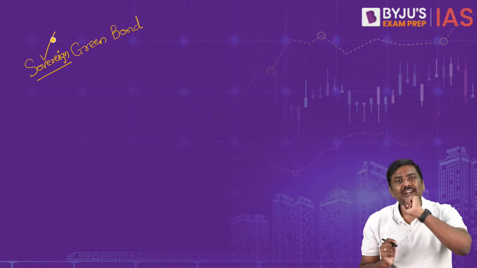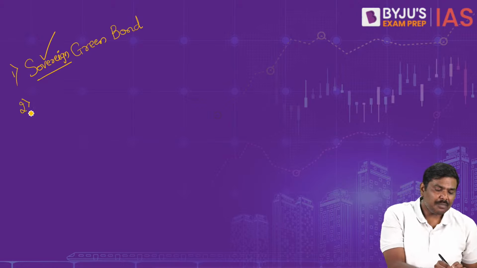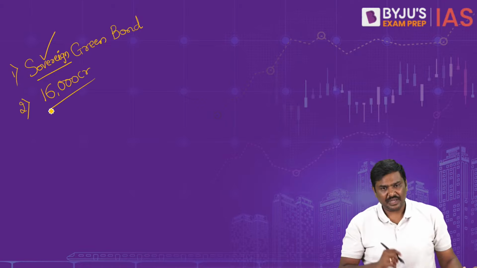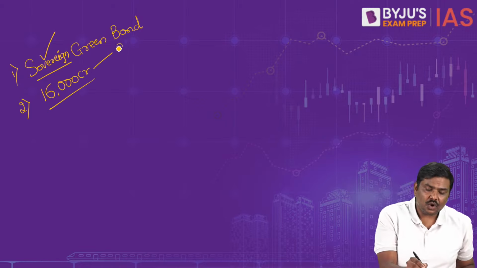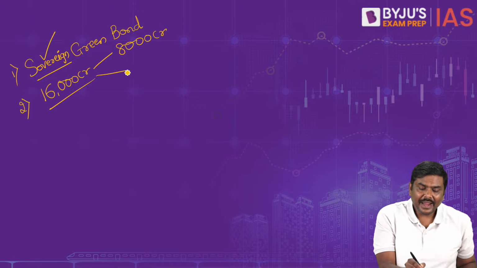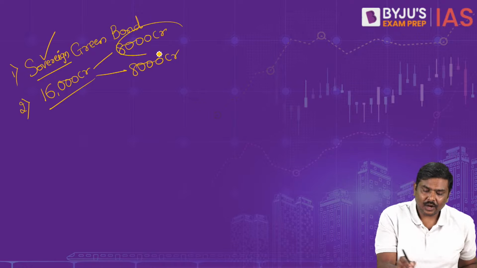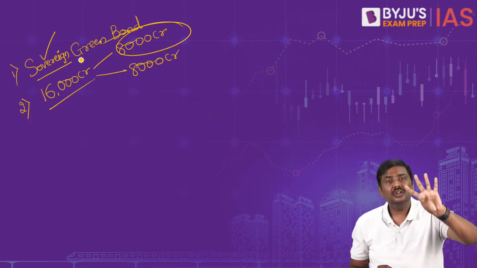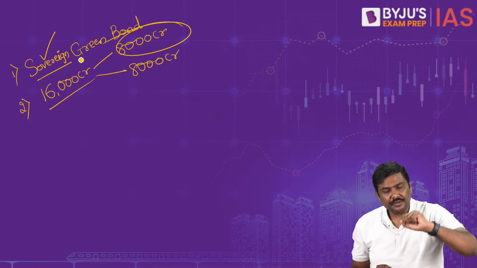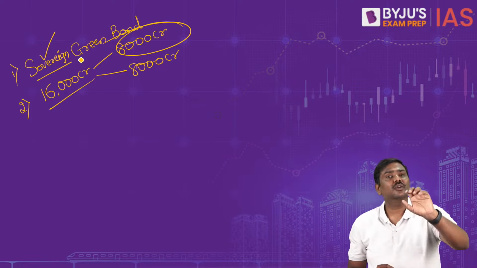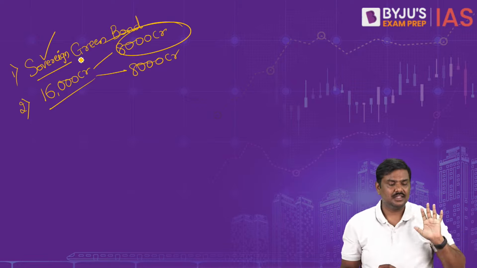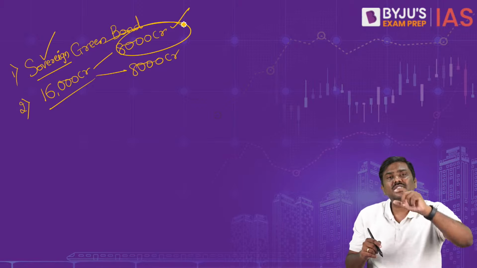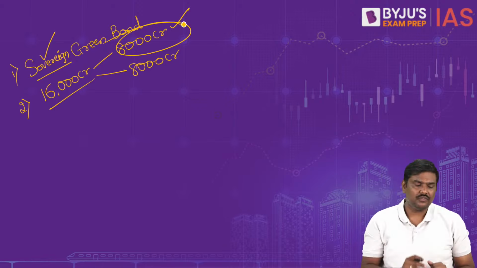Point number 1. Point number 2. As per the proposal, RBI has announced that 16,000 crore worth of sovereign green bonds will be issued. Out of 16,000 crores, these will be issued in 2 rounds, 8,000 crore rupees each. Out of this, 8,000 crore rupees worth of sovereign green bonds have already been issued with 2 tenures. 4,000 crores has a tenure of 5 years. Another 4,000 crores has a tenure of 10 years. So these are the 2 tenures of sovereign green bonds, worth 4,000 crore each, which have been issued in India so far.